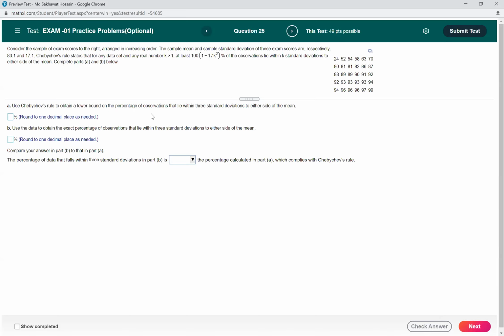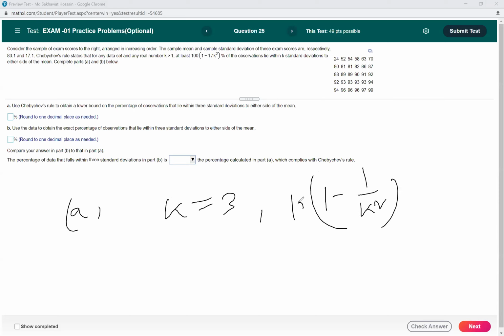To do that for part A, K is 3, right? 3 standard deviations. So that means 100 times 1 minus 1 over 3 squared, which is 1 minus 1 over 9.